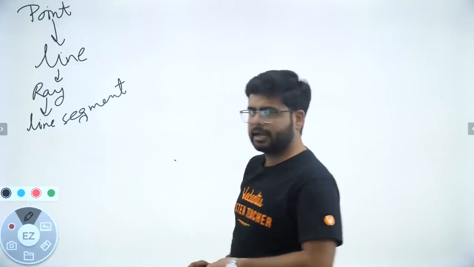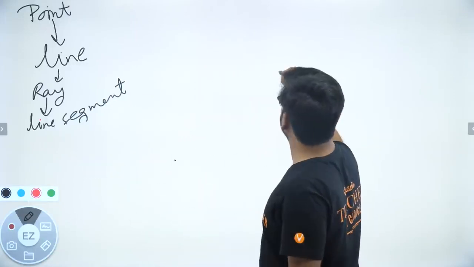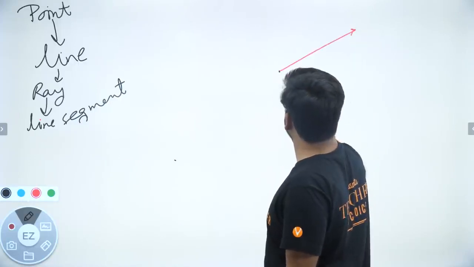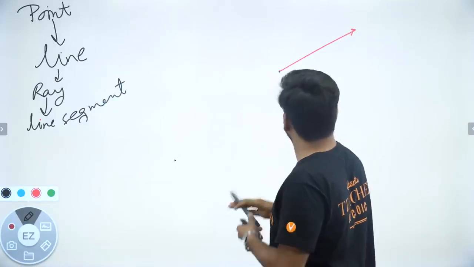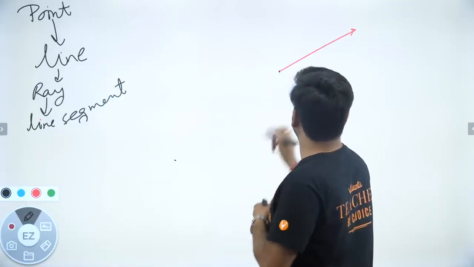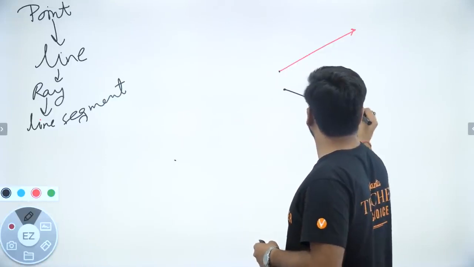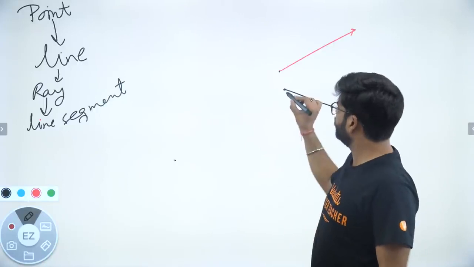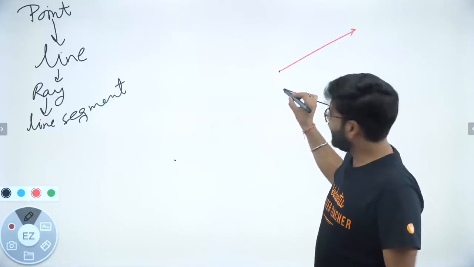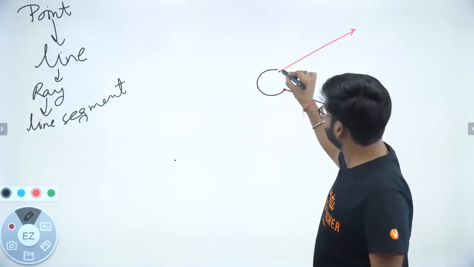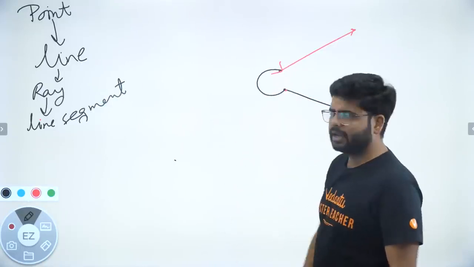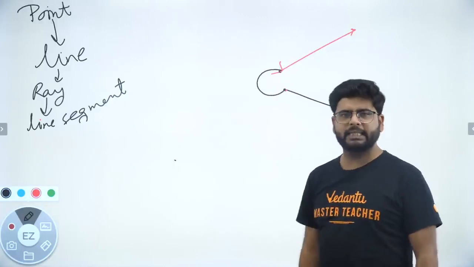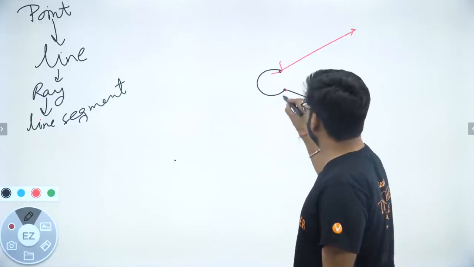So now what is next? Let us suppose I have two rays. This one and let's suppose this one. I have got two rays. Now, if I take this point, slowly move it here, and keep this point over the above point, let's see how it would look.